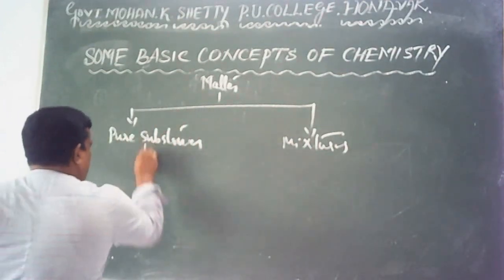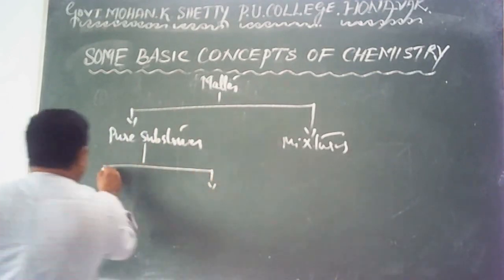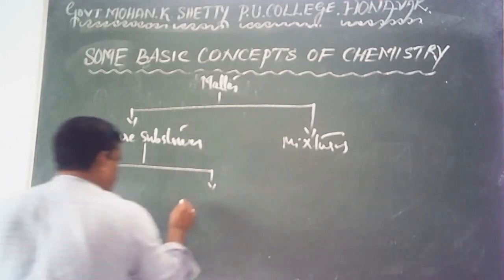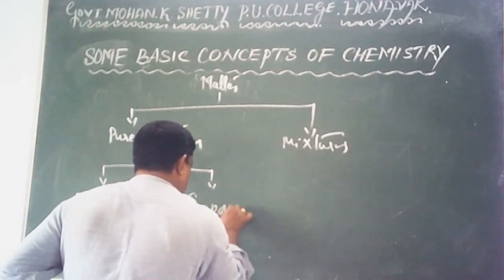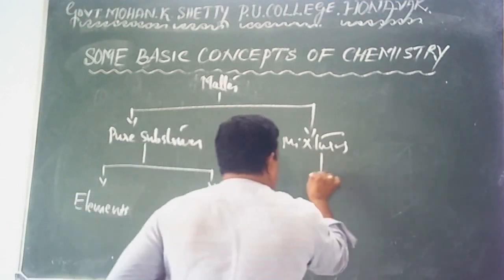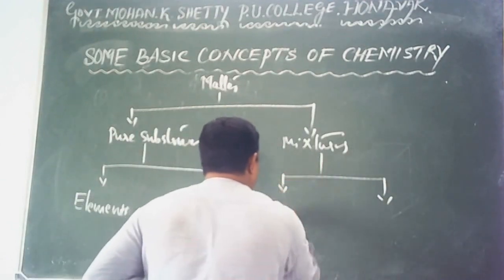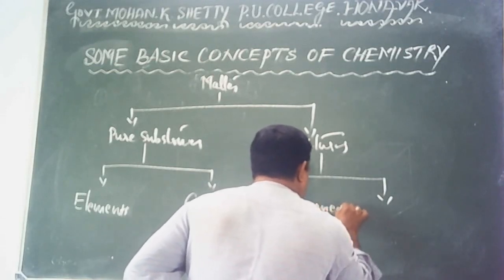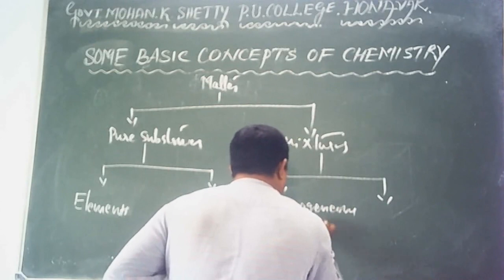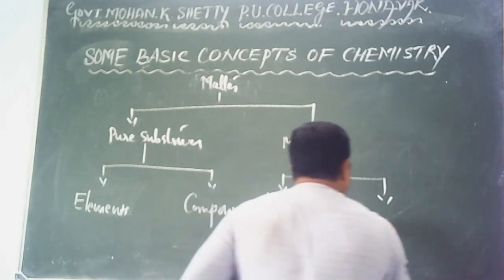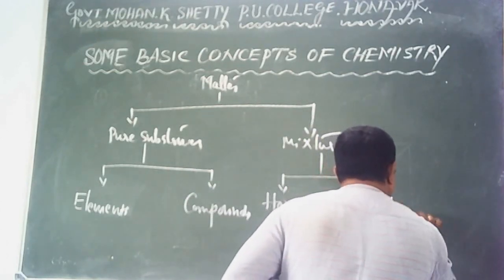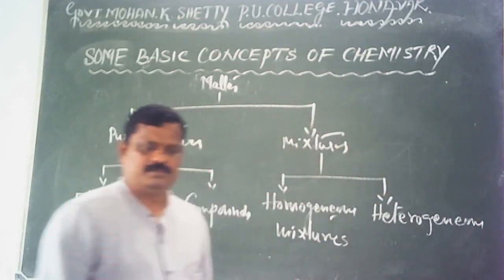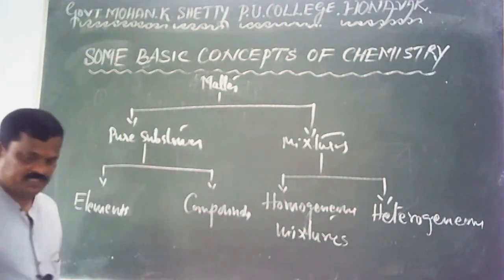Pure substances are further classified into elements and compounds. Mixtures are further classified into homogeneous mixtures and heterogeneous mixtures. Let me clarify all these.